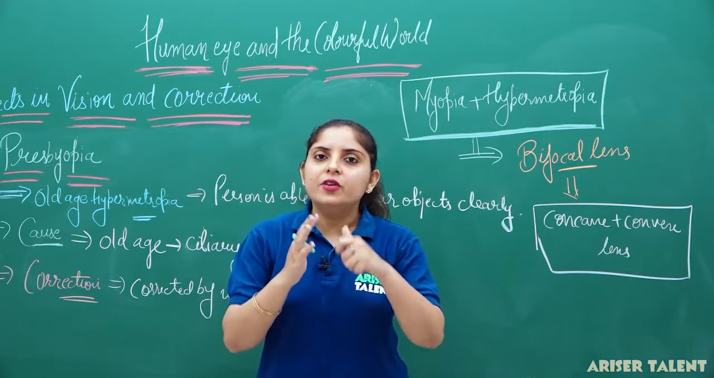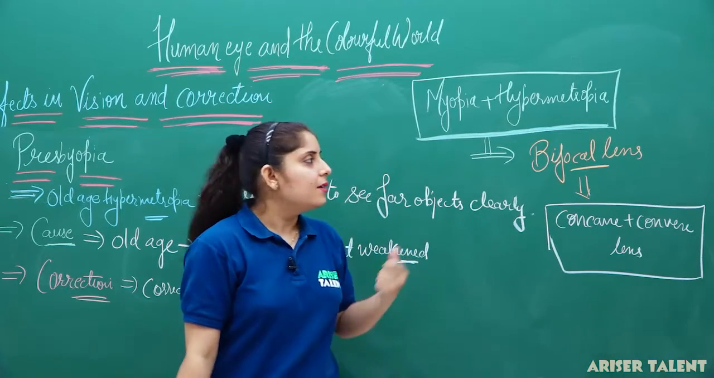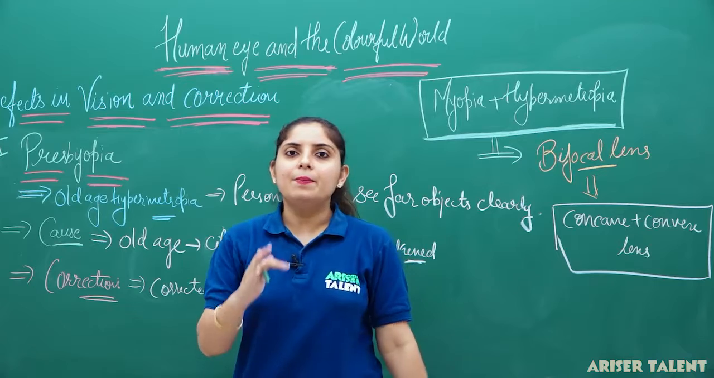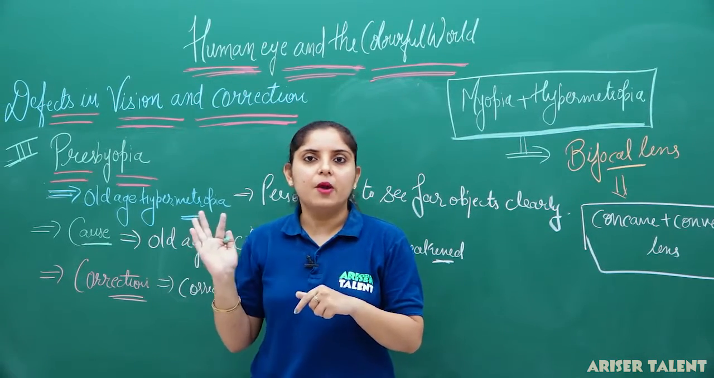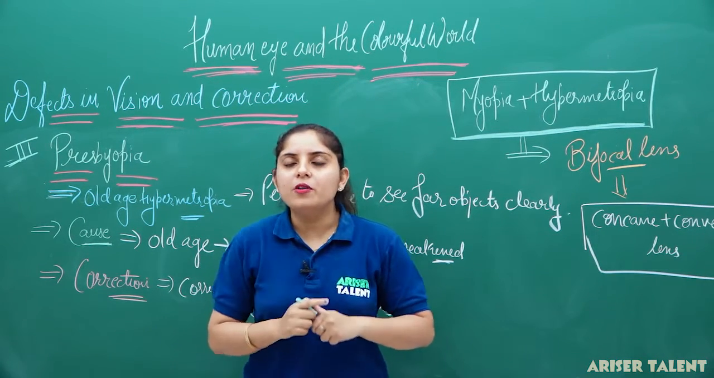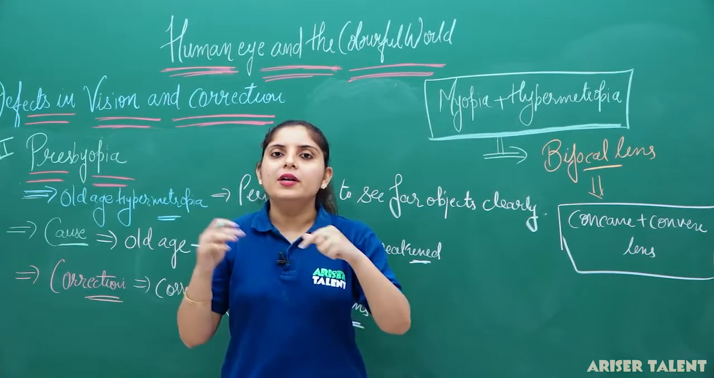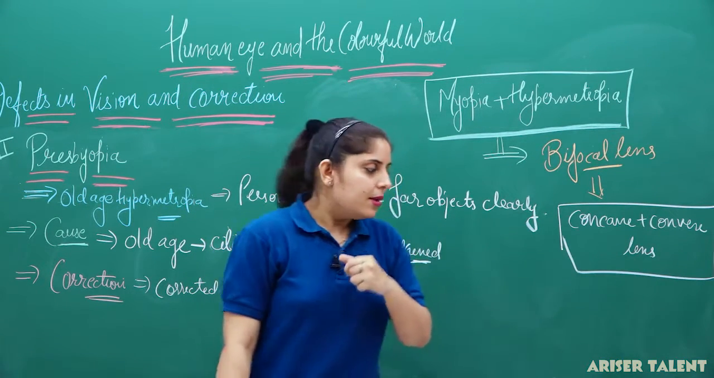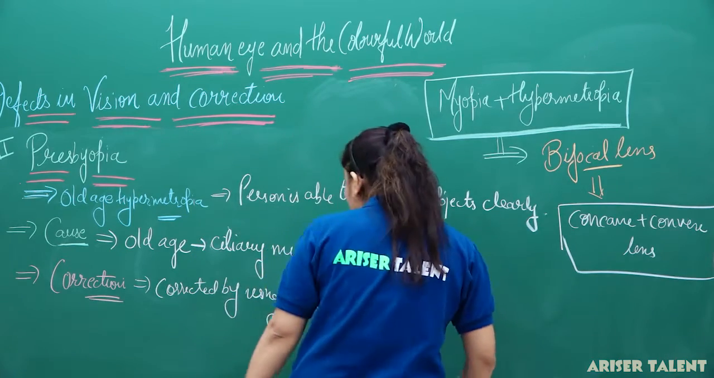So these are the three categories we have discussed in today's lecture: the defects myopia, hypermetropia and presbyopia. Now you have one more defect here that is not counted in these categories, but it is a defect too, that is astigmatism. Now let's see what astigmatism actually is.